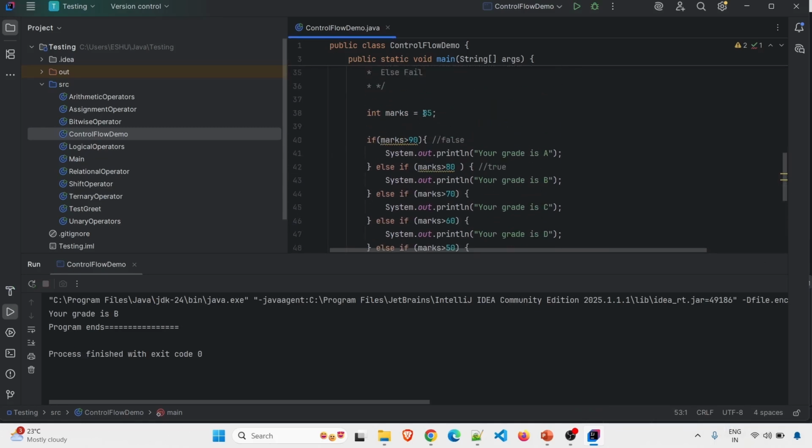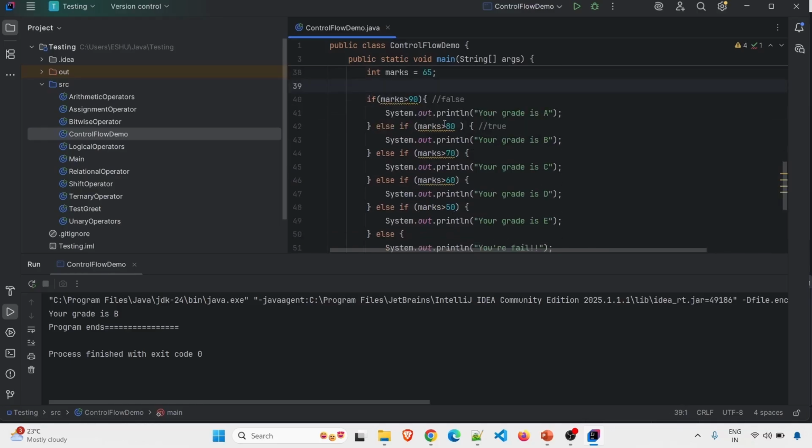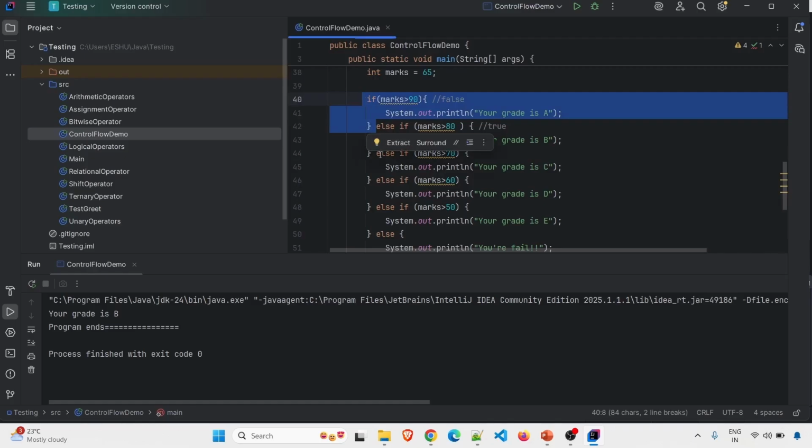Okay, now suppose someone has marks as 65. In this case, the first block will become false. Again, it will check the next block. This will also become false.